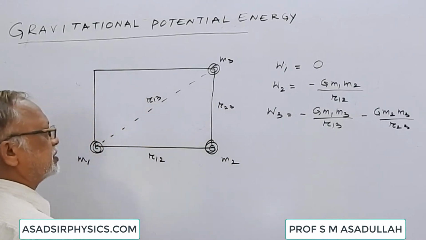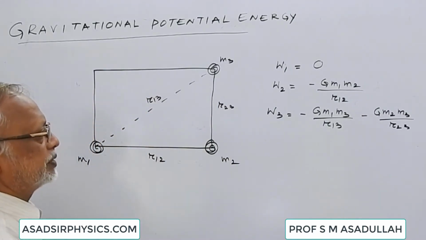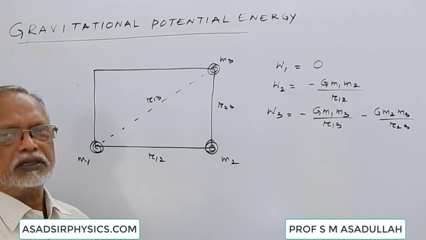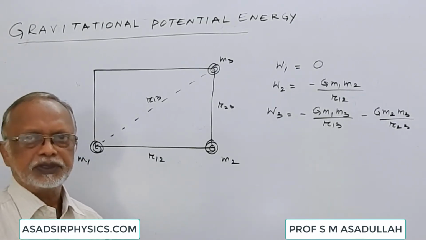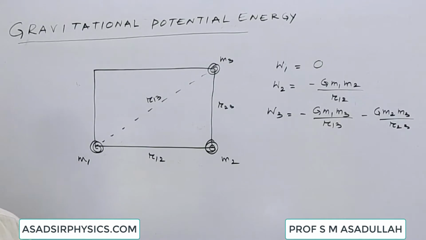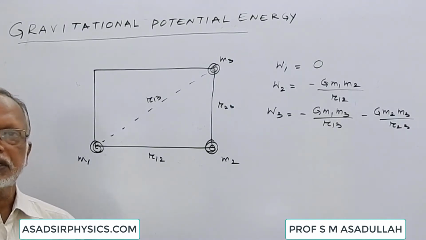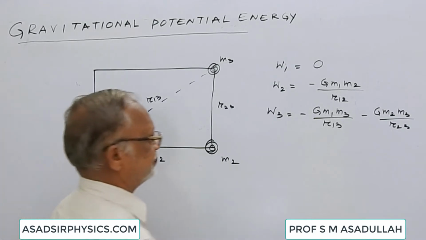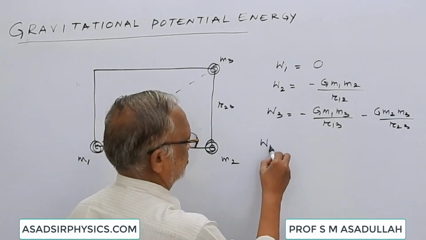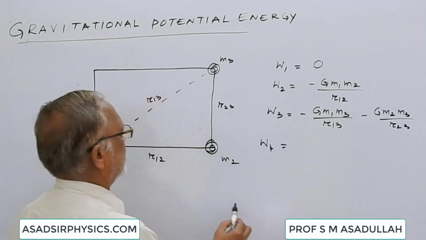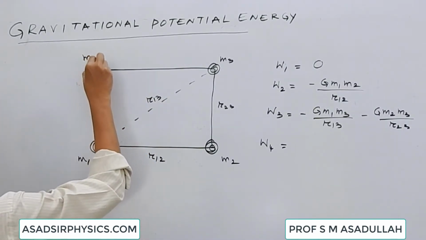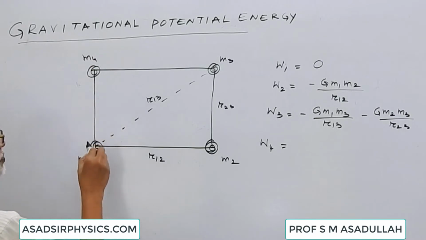So to bring the first body, no work is done. To bring the second body, we have to do one work against one potential. To bring the third body, we have to do two works against two potentials. To bring the fourth body, when it is placed at this corner, there is potential due to m1, so some work should be done.